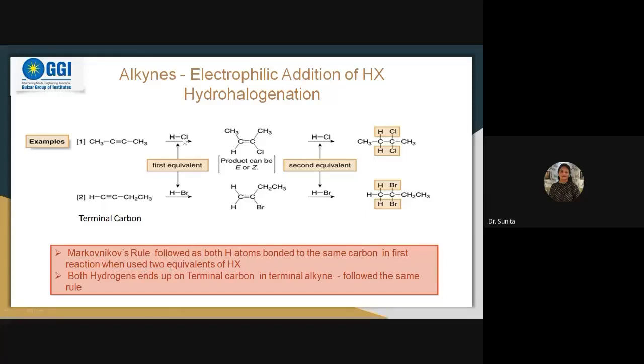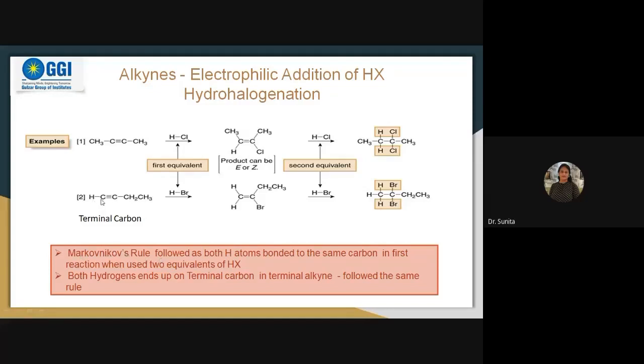Whether we added one molecule here or further added these molecules, in both the cases, from this side you can again tell this carbon is having more hydrogens. From the first step you cannot see which carbon the hydrogen goes to, but when we add the second molecule you can see this carbon is having one hydrogen, and from another side it is attached to a carbon which has no hydrogens. Now from HCl, hydrogen will go to the carbon having more number of hydrogen atoms. So H will get attached over here and Cl will get attached to the other carbon. This is called Markovnikov's rule.